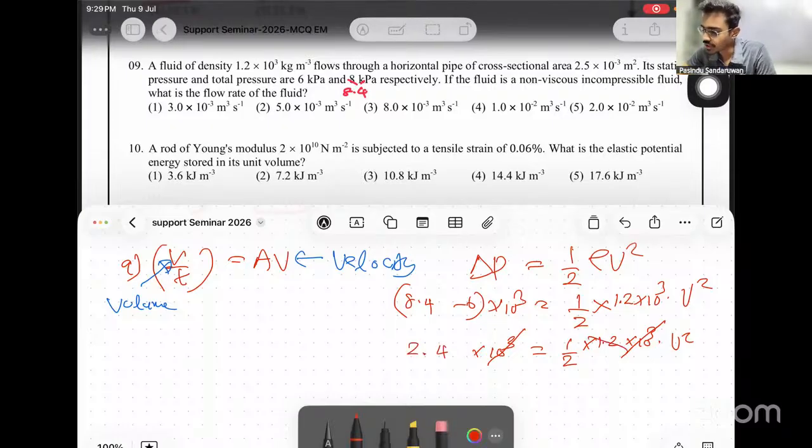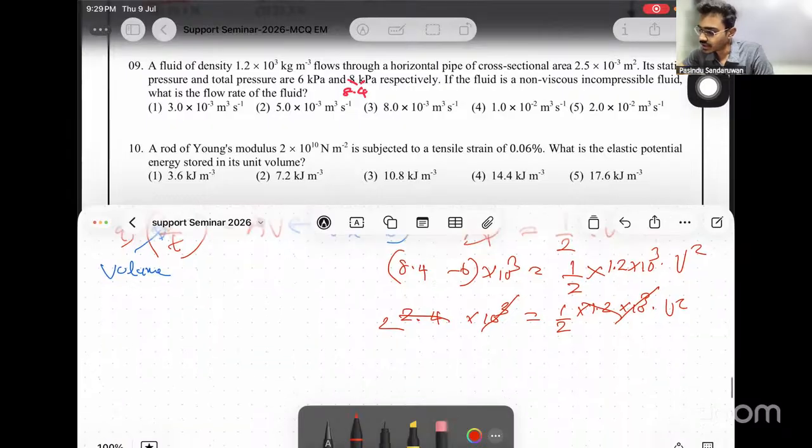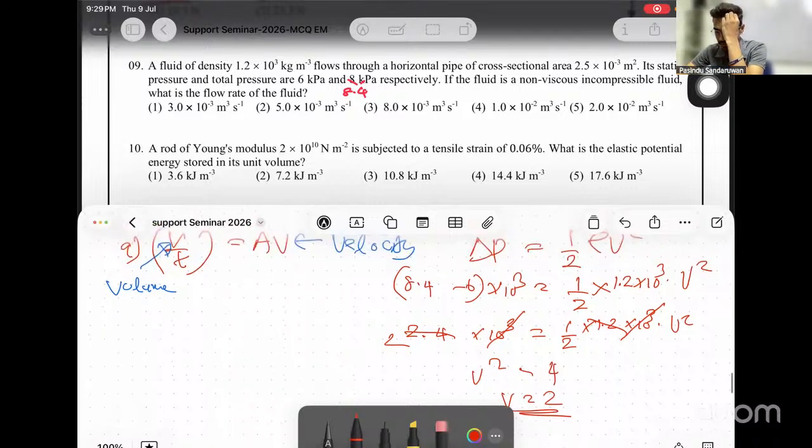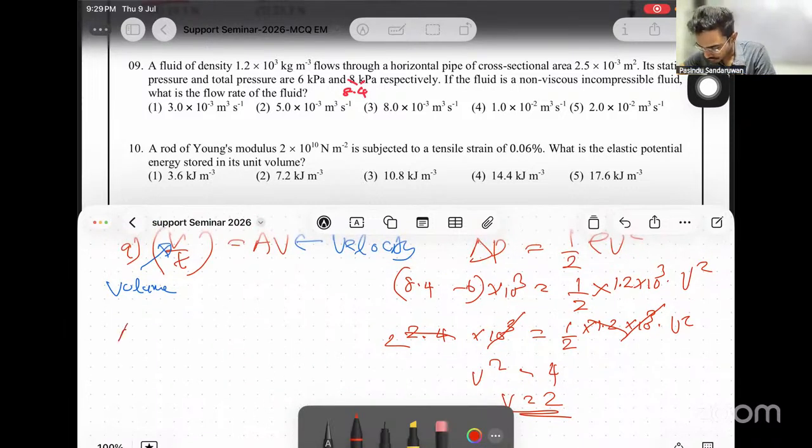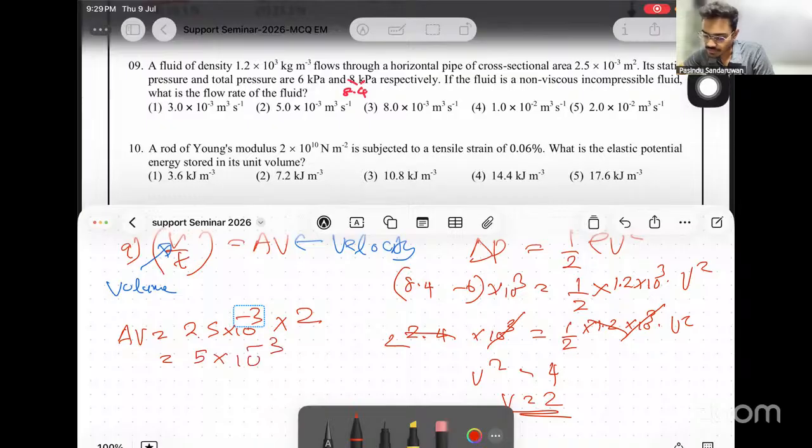Right. Now 1.2 times 2. Now it's okay. Then 2 times 2, V squared equals 4. V equals 2. If V equals 2, we need the product AV. Then AV, the cross section is 2.5 times 10 to the minus 3 into 2. That is 5 times 10 to the minus 3. So the answer is 2.